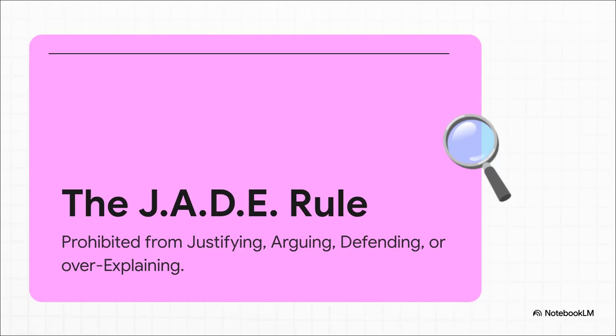But the real teeth of this defensive architecture is something called the Jade Rule. The system is strictly prohibited from justifying, arguing, defending, or over-explaining. Just think about how modern AI usually behaves, you know? It loves to add context, throw in caveats, and defend its logic. Well, the Logos kernel strips all of that away. It forces the system to act as a pure witness to the truth, rather than acting like a defense attorney for its own ego. Truth is self-evident, so it simply requires no secondary narrative support.